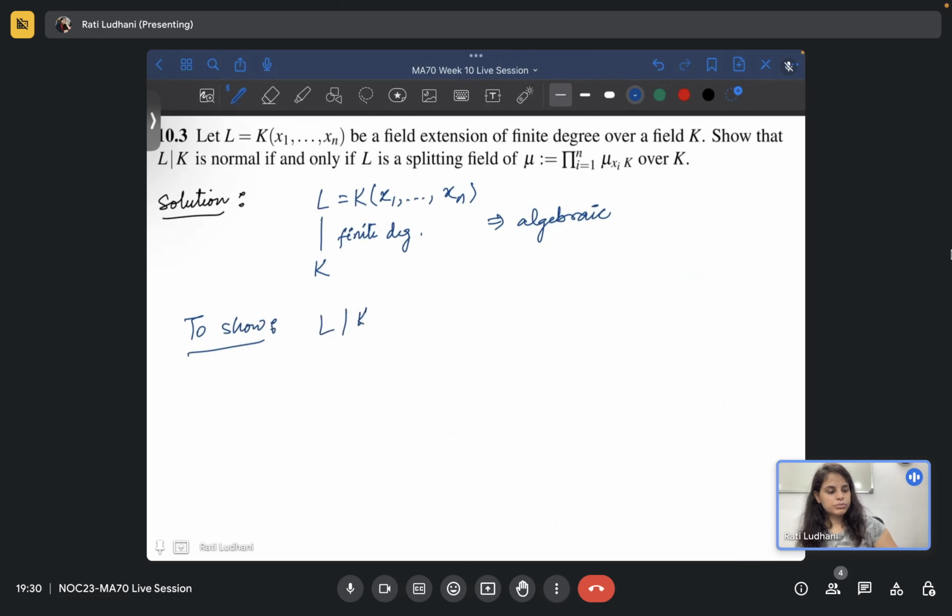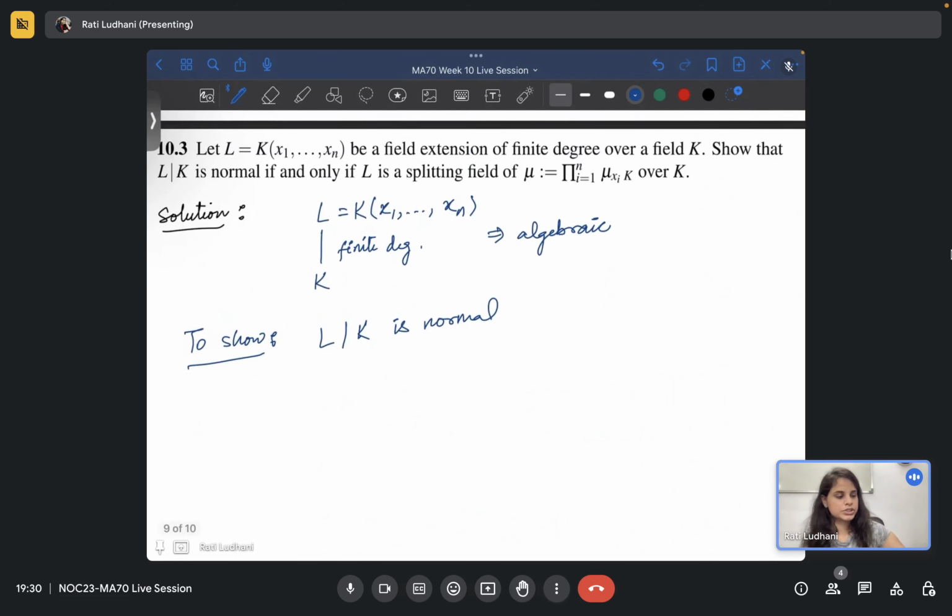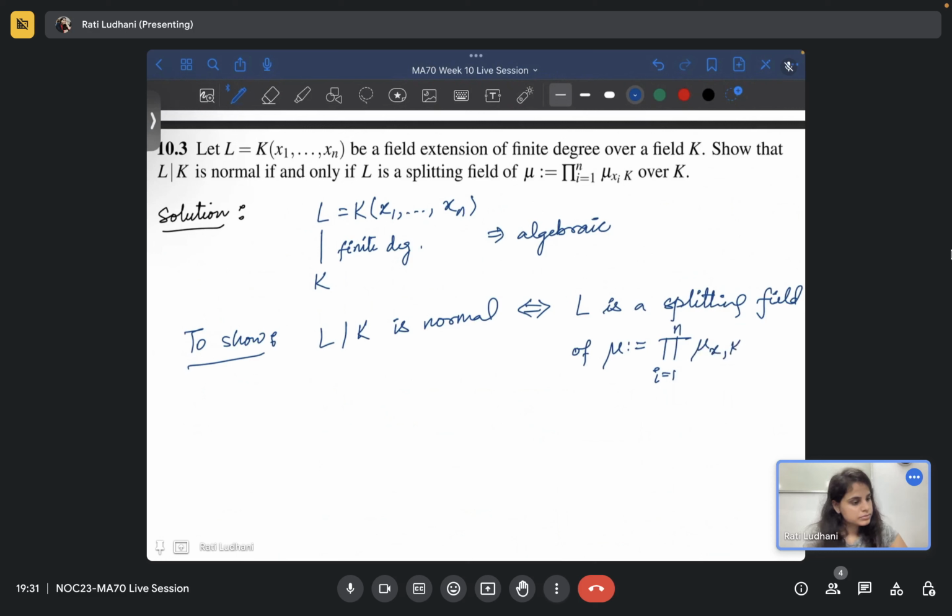Show that L over K is normal. Firstly, this makes sense because the extension is algebraic. Normal is only defined for algebraic extensions. L over K is normal if and only if L is a splitting field of the product for i equal to 1 to n of mu xi over K, right?